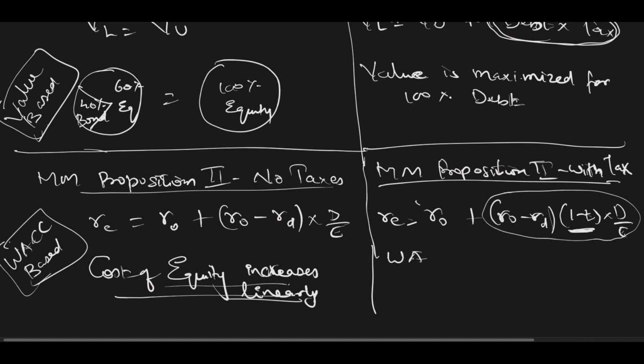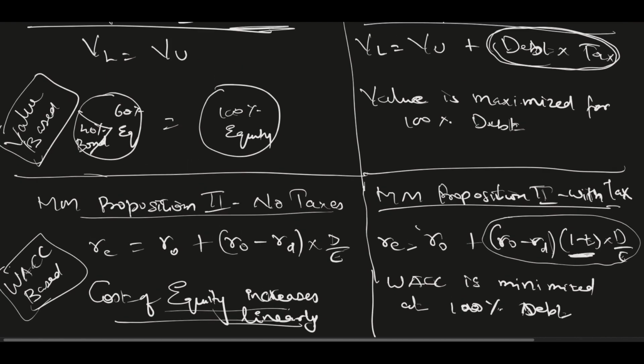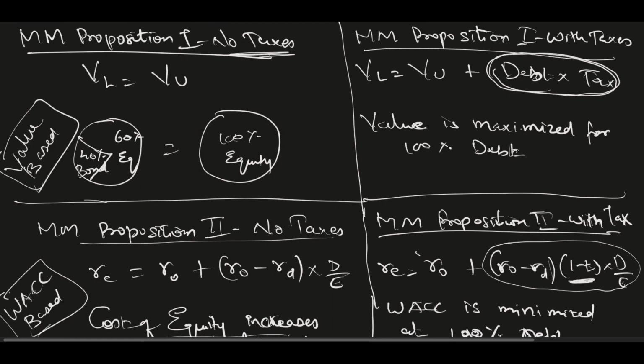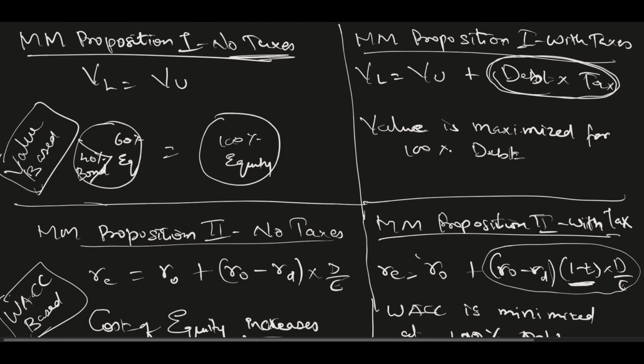So WACC is minimized at 100% debt. Okay, so these are the takeaway points of proposition theory.